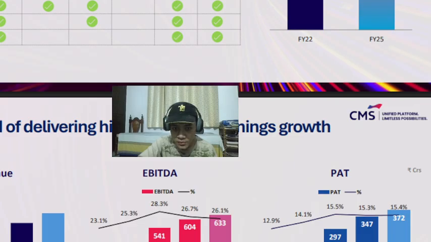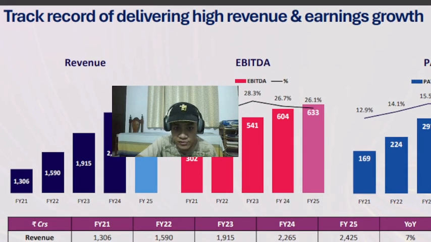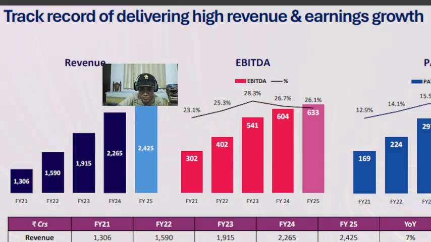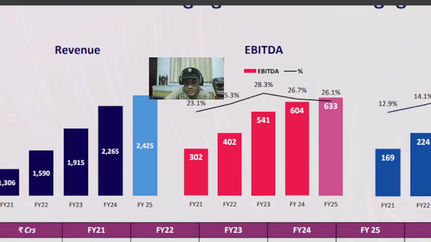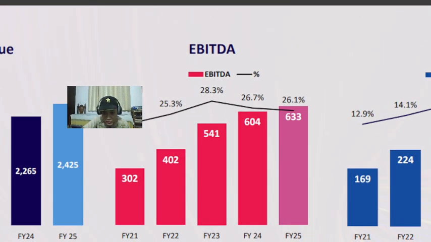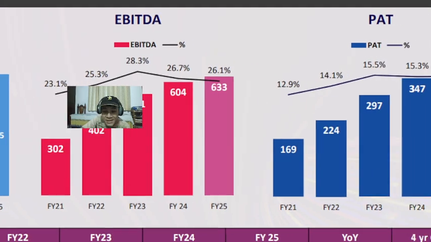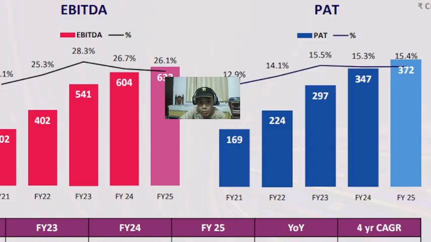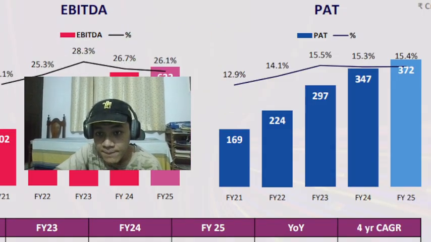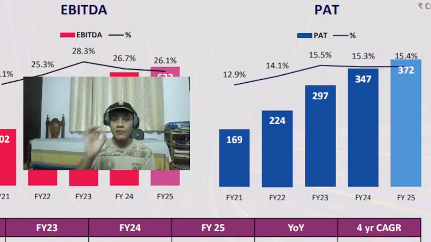Here we have the revenue. You already saw this, but let's take one look. 2,400 crores this year. You've got EBITDA and EBITDA margin. You already saw this also. 26%, 28% is the EBITDA margin. Very nice. PAT, now this is not what we looked at earlier. Profit after tax margin, we can see 15.4%. So 15% is the profit after tax margin.